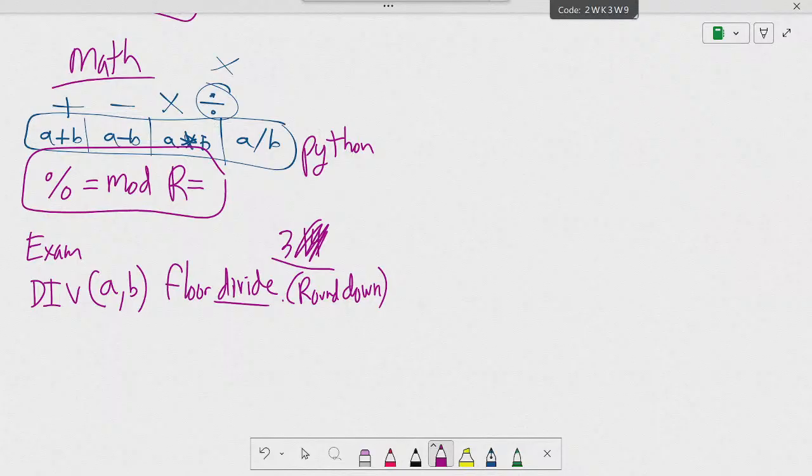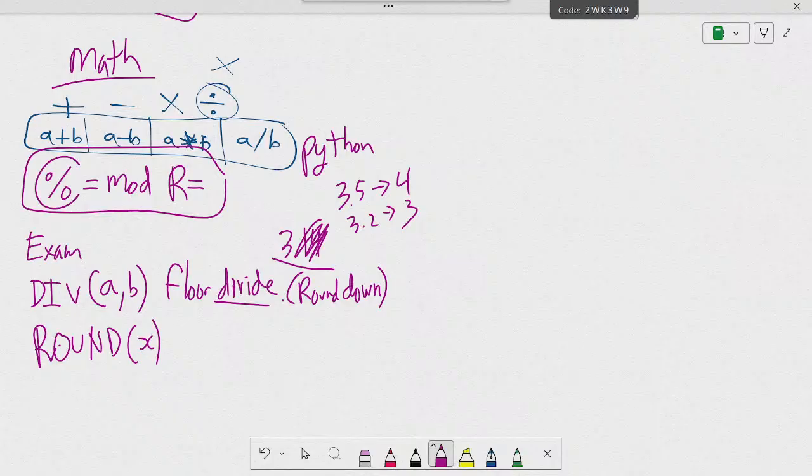Okay, we also have a function called round. R-O-U-N-D. Round. Okay, this will also round up or down. For example, if I have 3.5, it becomes 4. Round 3.2, it will become 3. Okay, and so there's a round function. If I do this mod, they do not use this on the exam.